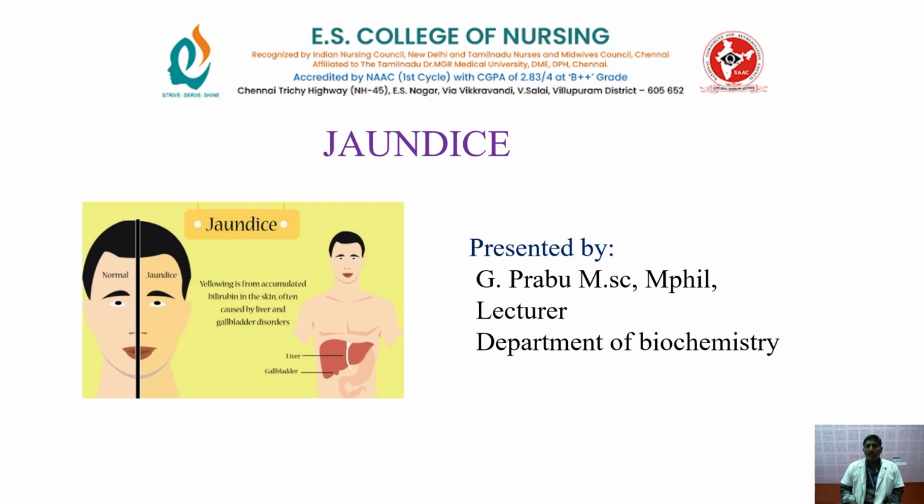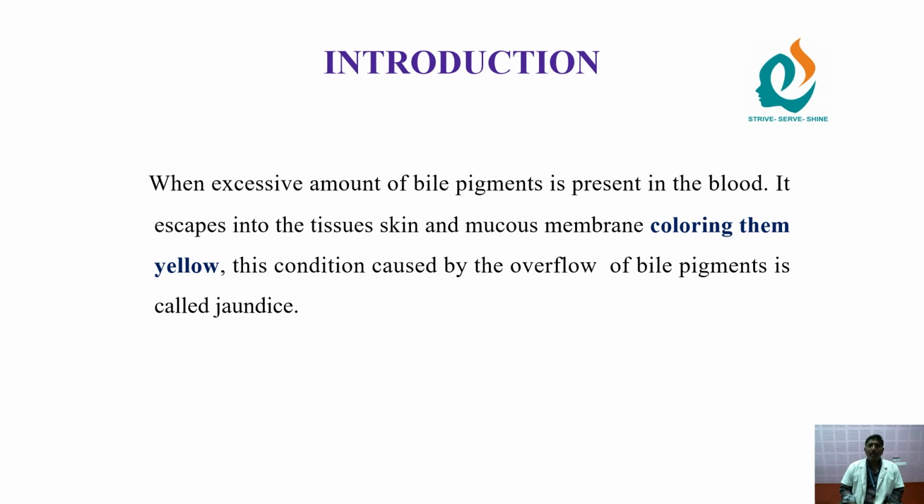Now I discuss the topic of jaundice. Jaundice is a condition where there is a yellow color change in the skin, mucous membrane, and nails due to excess bile pigment in our blood.